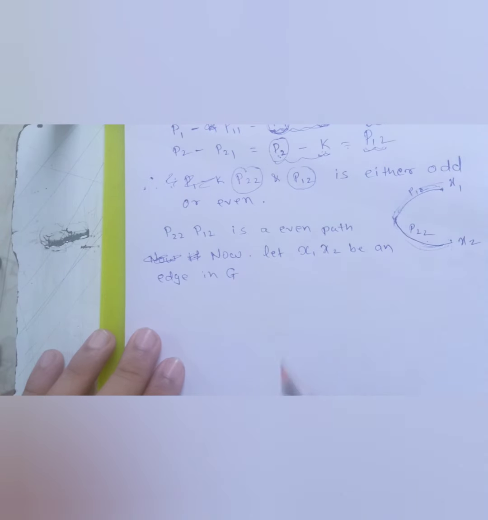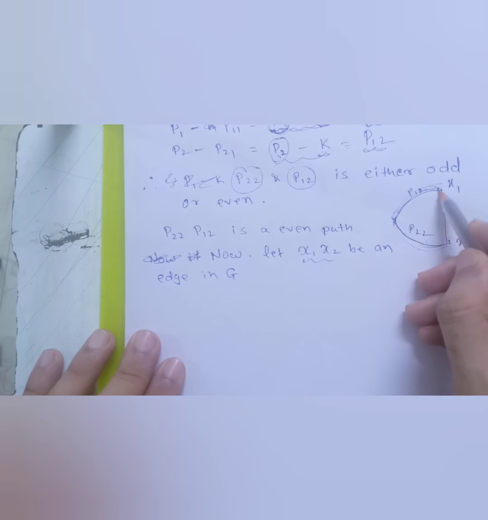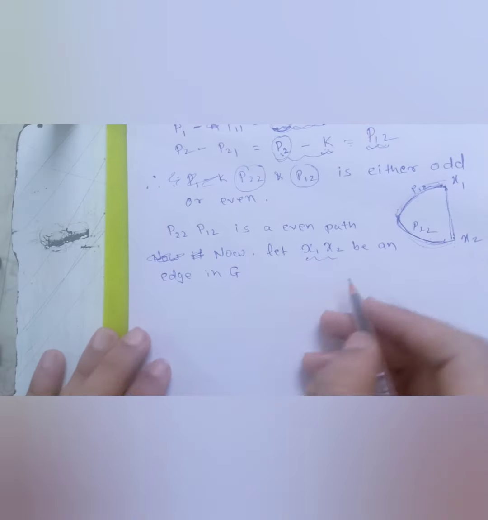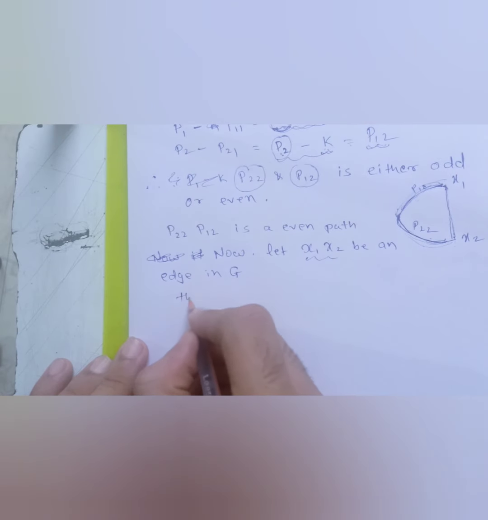So I am assuming that, if possible, there is an edge between them. If I draw an edge over here, what will happen? I have an even path, like when I add these two it will be an even path. So even plus one path, that is one edge, will be an odd length, right?